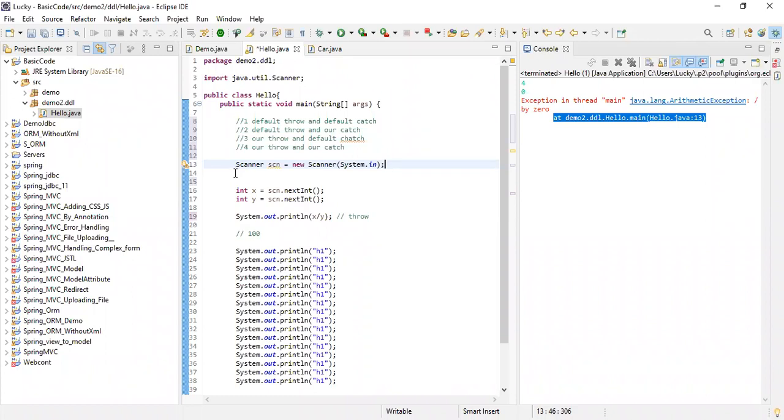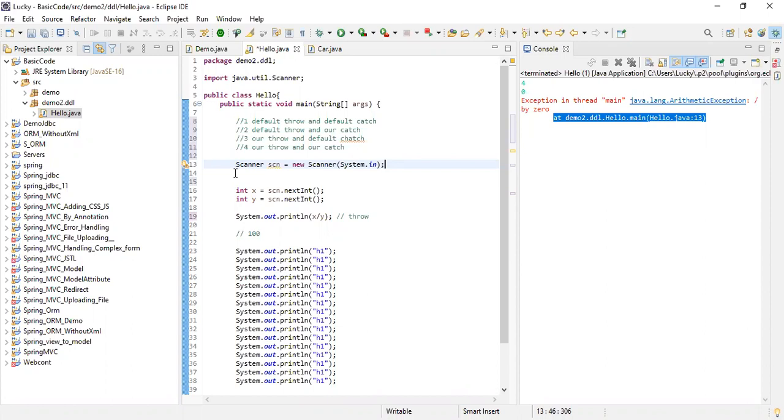Can you explain default throw and default catch again, please? See, default throw, default catch. I have not explained overthrow or catch yet, we will do that also. Right now I am only explaining you one thing, which is default throw, default catch, meaning how you are getting this exception.